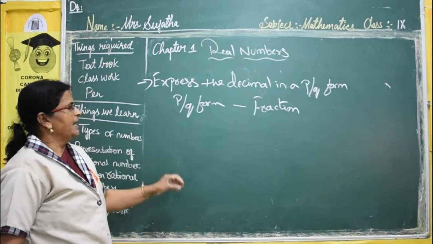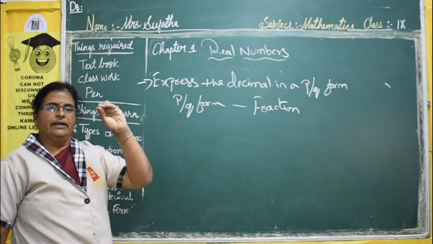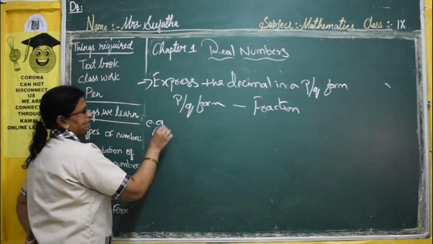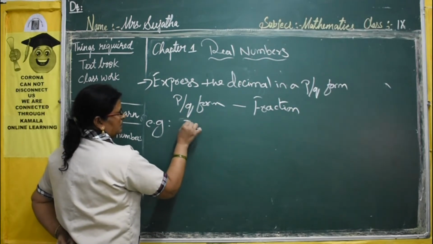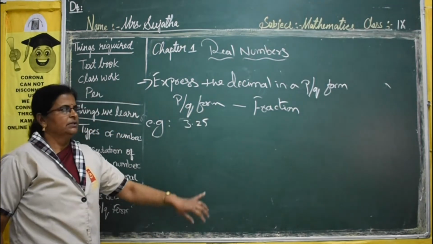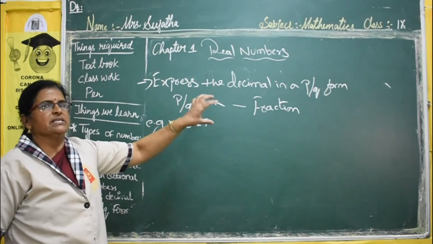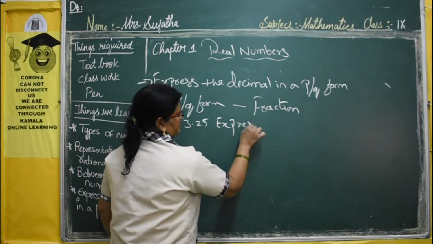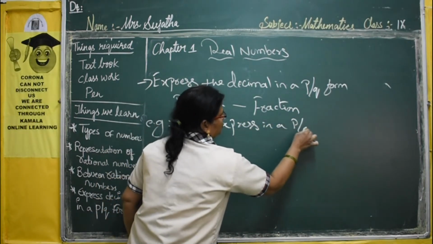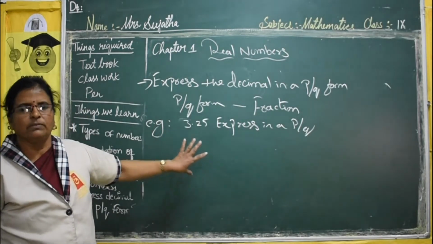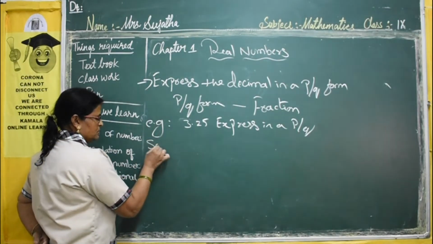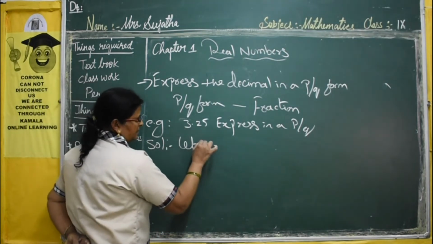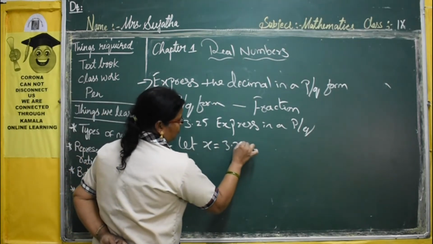So, any fractional number can be written in a decimal form. Now, one example we will try. For example, 3.25, I took. You should express 3.25 in a p by q form. So, solution. How can we take? First, you have to take, let x is equal to 3.25. You have to write.